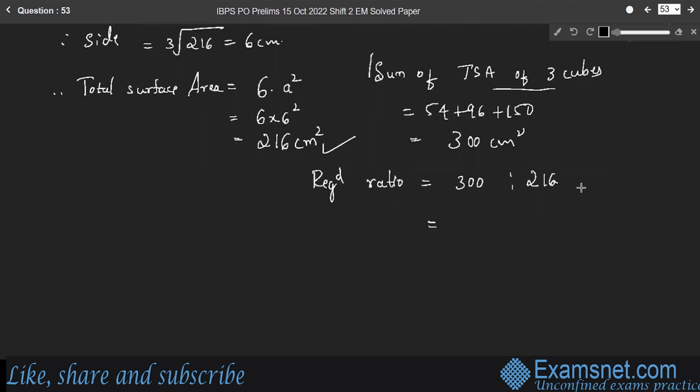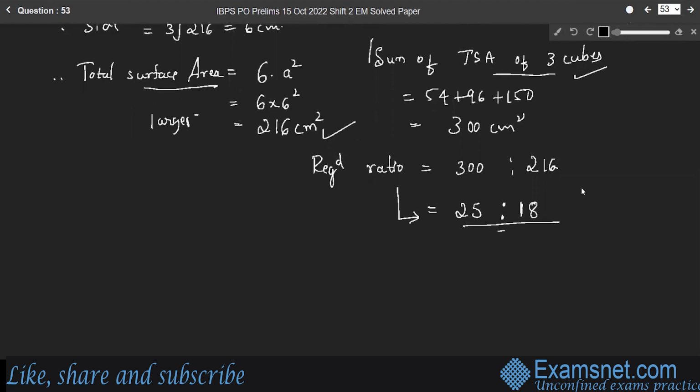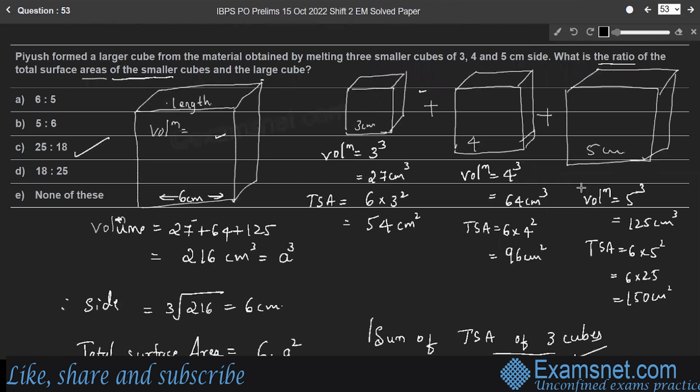Both numbers are divisible by 12. 12 into 25 is 300, and 12 into 18 is 216. So 25 is to 18 is the required ratio of the total surface area of the smaller cubes and the total surface area of the larger cube. Therefore, option C is the right answer.